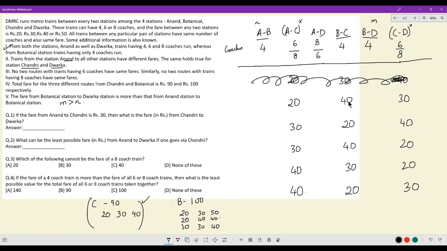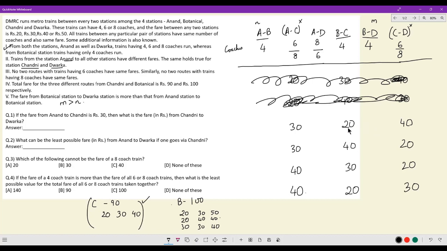Okay. Now let's look at BC being 40. If BC is 40, again, I will have either 20, 40, 40 or 30, 30, 40 happening. Can I have 40 and 20 here? No. Anand will have the same prices, or Anand to Botanical and Anand to Chandni will have the same prices. So that becomes unacceptable. Can I have 30 and 30 here? No, I know M had to be greater than N. So if I put down 30 and 30 here, that also becomes unacceptable, which means I don't even get an acceptable case here. This is also bad. No case can be formed here.